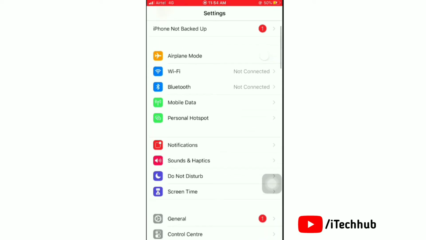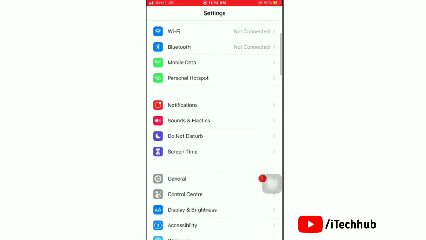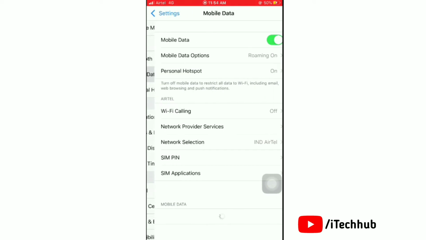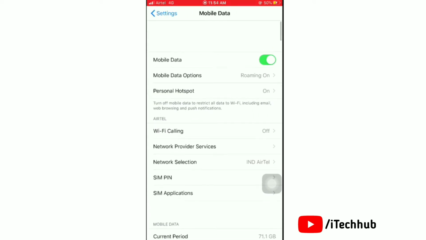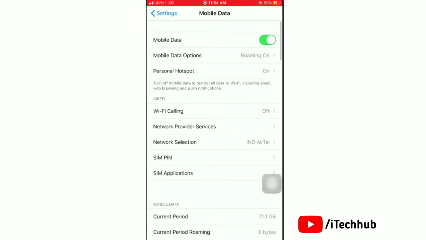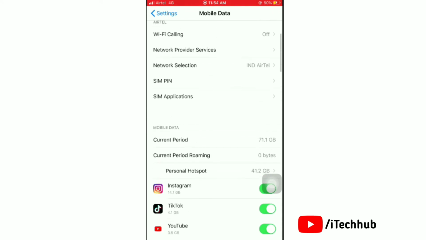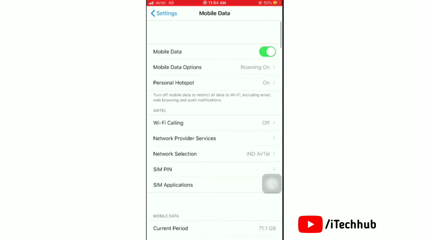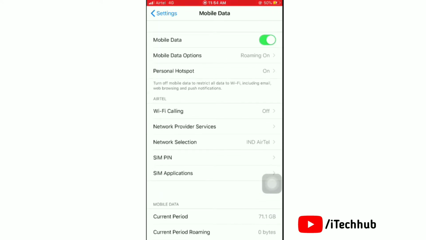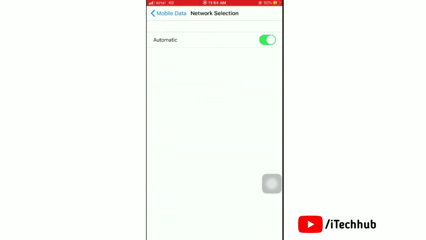To do this, first of all launch the Settings app. In Settings, tap on the Mobile Data option. Now here, scroll down and see all the options. Next, find the Network Selection option and then tap on it to open.